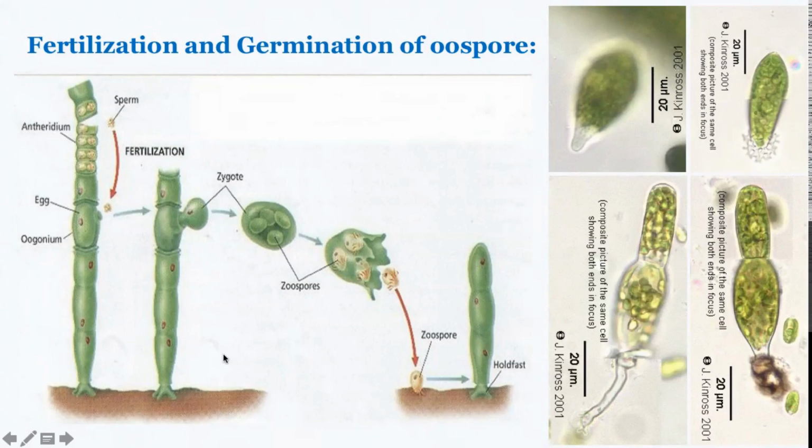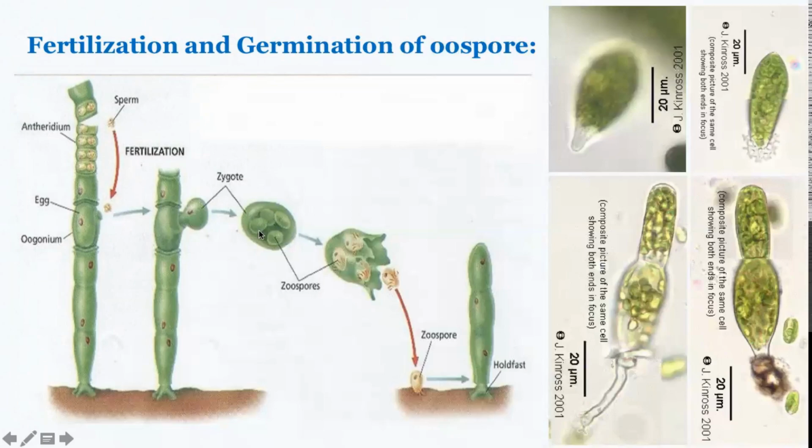And this picture over here on the left tells the whole story of sexual reproduction taking place within oogonium. You can see this is a monoecious filament which shows oogonium as well as the antheridium. The antherozoids are liberated from the antheridium. They can go fertilize the egg. After fertilization, the zygote is formed. The zygote or the oospore is liberated.